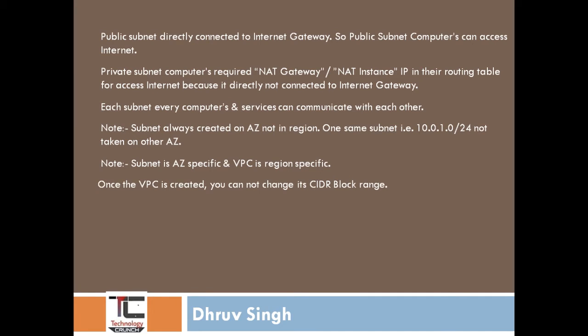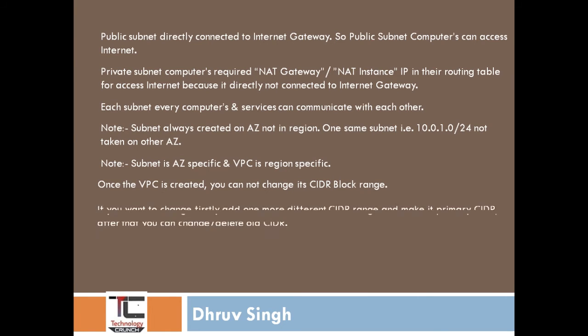Once the VPC is created, you cannot change its CIDR range. If you want to change the CIDR range, you have one option: assign a new CIDR range and make the newly assigned CIDR range the primary CIDR. Firstly, add one more different CIDR range and make it the primary CIDR.